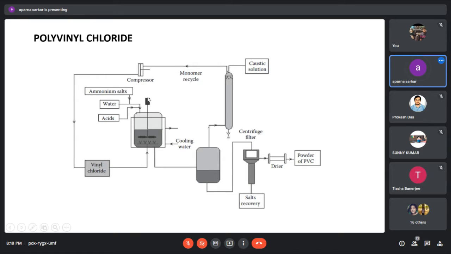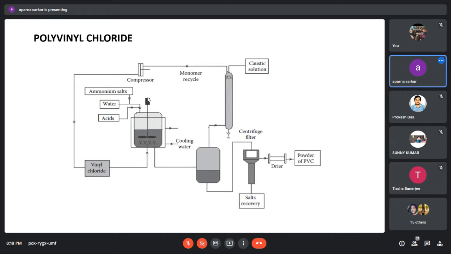Now, what type of reaction is this? Polymerization reaction. Basically lots of processes are there. We can classify by chemical structure, and we can classify on the basis of method: condensation, emulsion, suspension, lots of reactions are there.